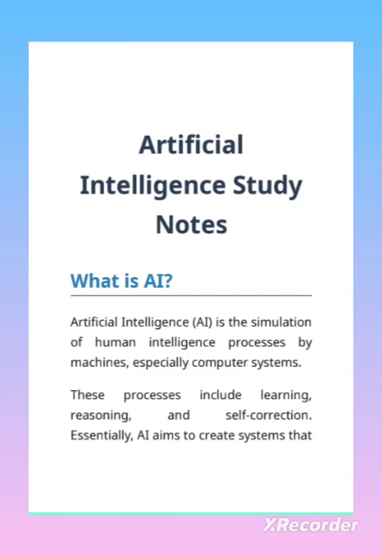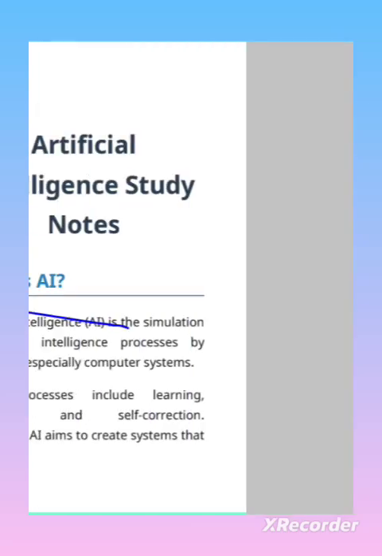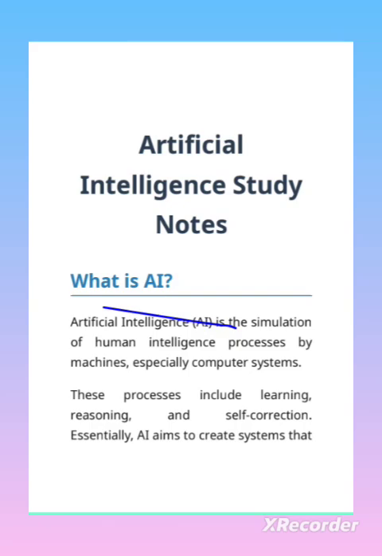Artificial intelligence is the simulation of human intelligence processes by machines, especially computer systems. This process includes learning, reasoning, and self-corrections. Essentially, AI aims to create systems that can perform tasks that would normally require human intelligence. Basically, what it is saying is that AI is nothing but a set of programs. It is artificial intelligence. It has no original brain.